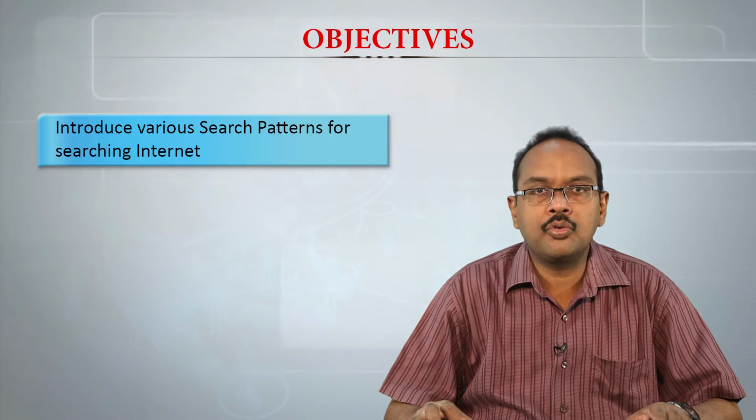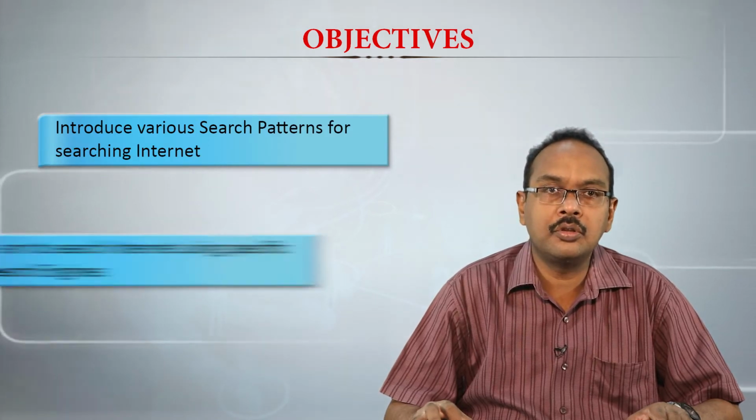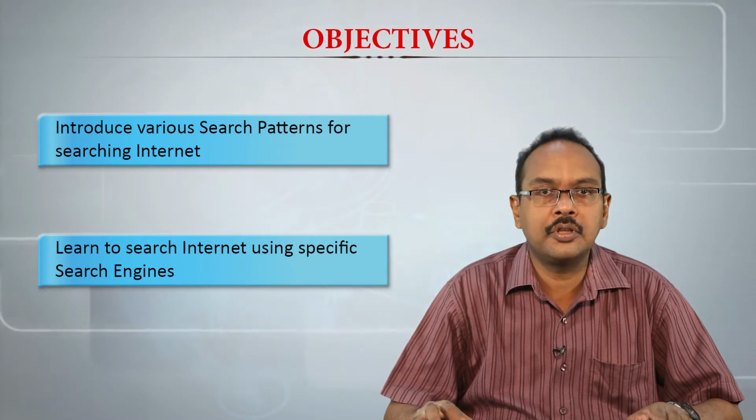So for that we need to formulate the information we need from the internet through the search engine in such a way that we really get what we are looking for, with not many choices. So the objectives of today's discussion will be to introduce various search patterns for searching the internet and also to learn to search the internet using specific search engines.